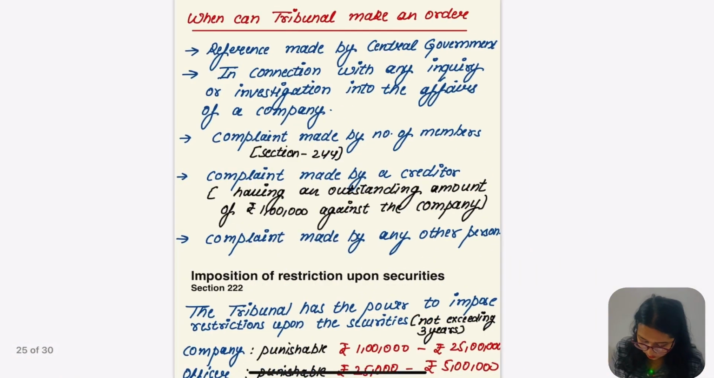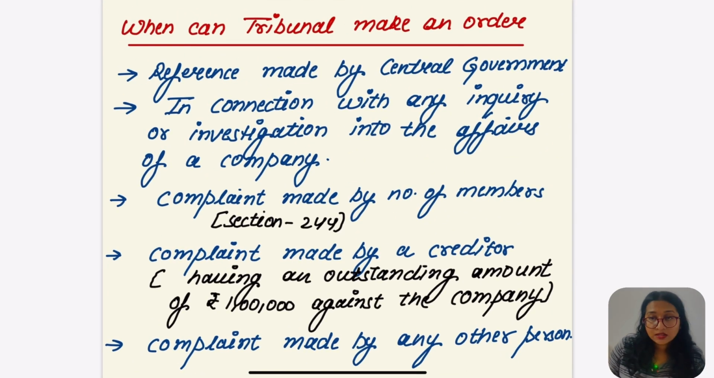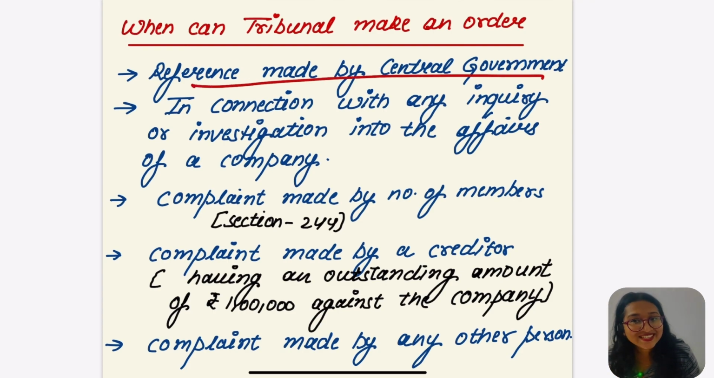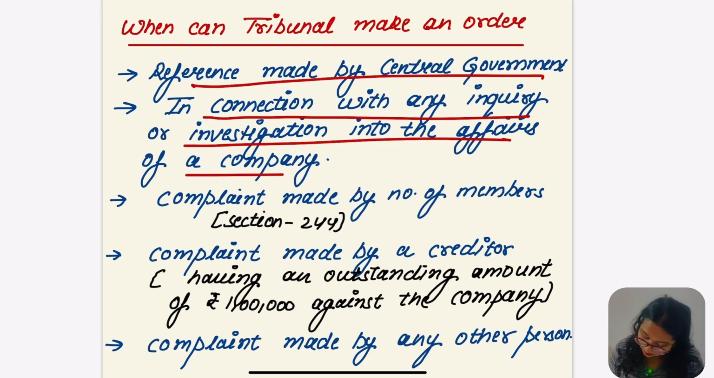So let's go to the other part of this section, which says when the tribunal can make an order. Reference made by the central government. What I told you, when is the tribunal going to do this? Freeze the assets of the company when the reference is actually made by the central government, in connection with any inquiry or investigation into the affairs of the company.